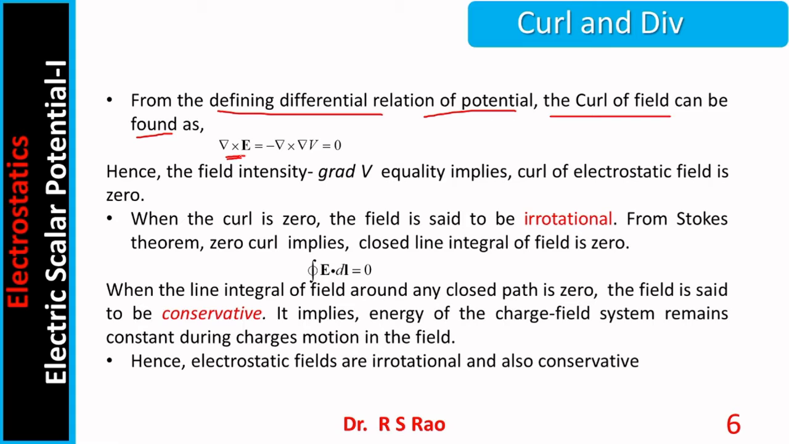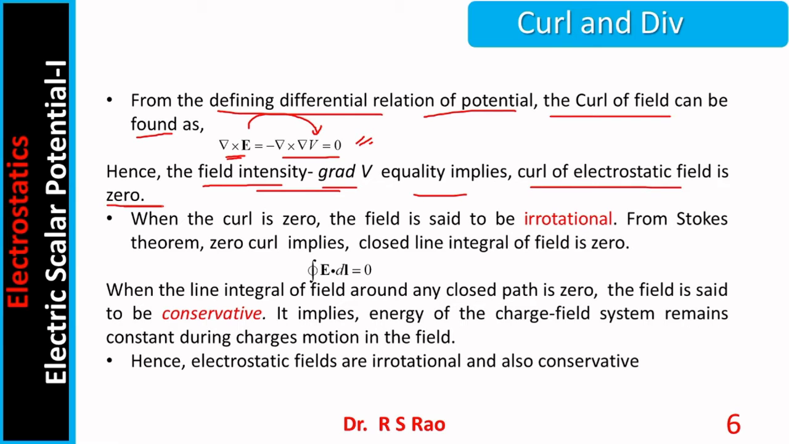Now curl of E. What is curl of E? In place of E, I can substitute minus grad V. When you substitute grad V, what happens? It becomes 0 because curl grad V is always 0. This is a vector identity. Hence, we can conclude field intensity is minus grad V. This equality implies curl of the electrostatic field is 0.